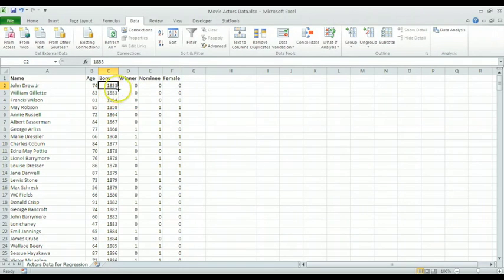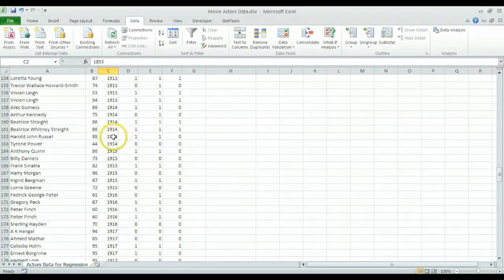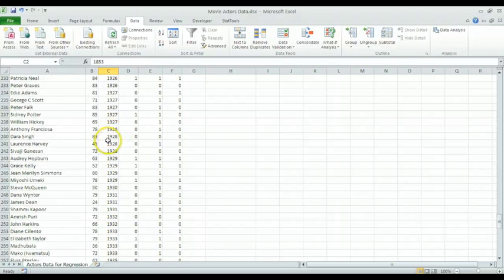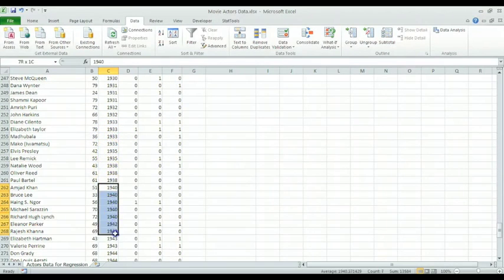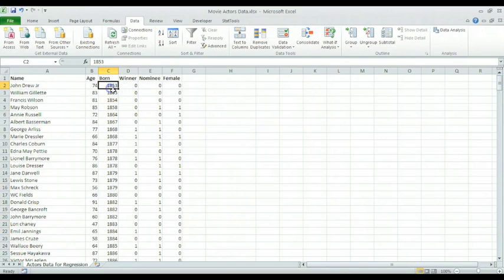So in the 1850s, the life expectancy for humanity was a bit lower than the life expectancy in later years. So for example, someone that was born in the 1940s had a life expectancy higher than those actors that were born 100 years before those.